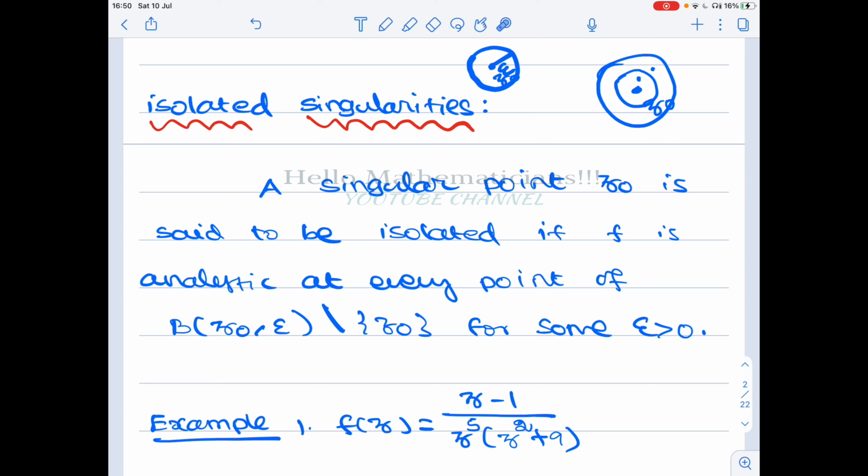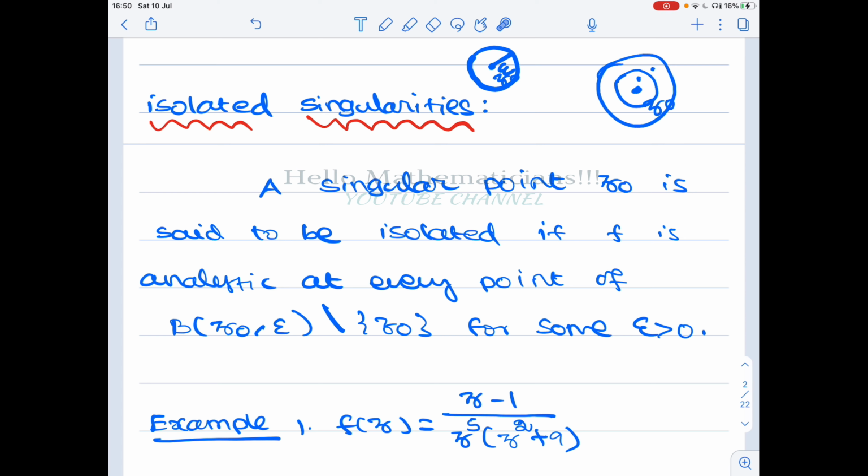Why is it called an isolated singularity? Because in this epsilon neighborhood, z naught is the only singularity. In some sense, inside that neighborhood, z naught is isolated. So that is why it is called an isolated singularity.